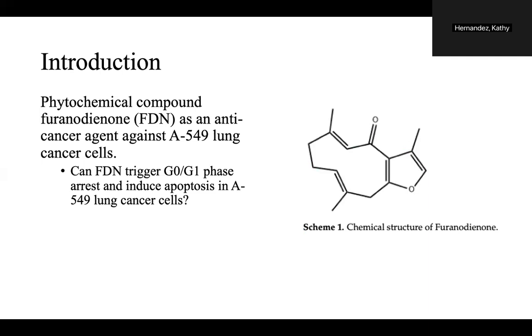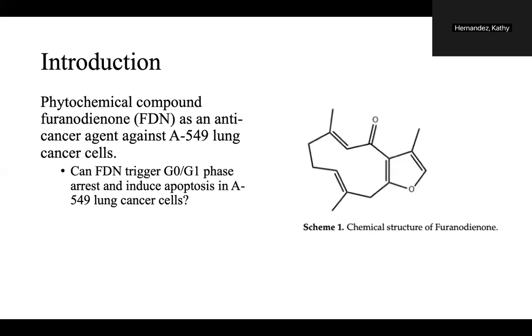To the right, we have the structure. This research study investigated the phytochemical compound and it highlights the cytotoxic effects of FDN and the molecular mechanisms that play a role in inducing apoptosis and cell cycle arrest. So this study is important in understanding how the phytochemicals have a potential as an alternative to traditional chemotherapeutic agents with lower toxicity. So figures 1 to 7 and 8 were the figures of most importance that we're looking at.